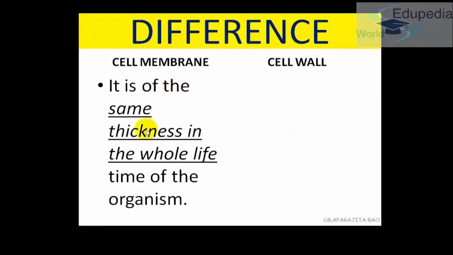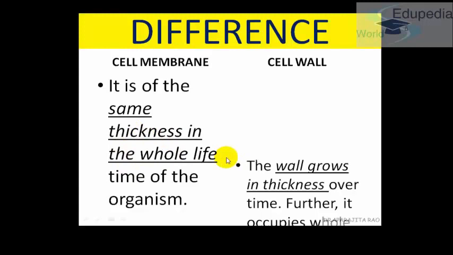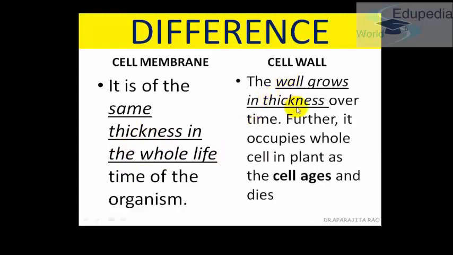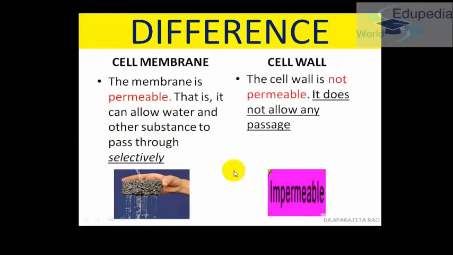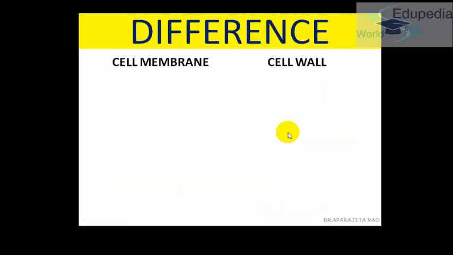The cell membrane is of the same thickness its whole life. But because of the secondary wall, the cell wall grows in thickness because it becomes more and more rigid as the cell ages. The cell membrane, as we know, is selectively permeable in nature, whereas the cell wall is impermeable, nothing can pass through it.